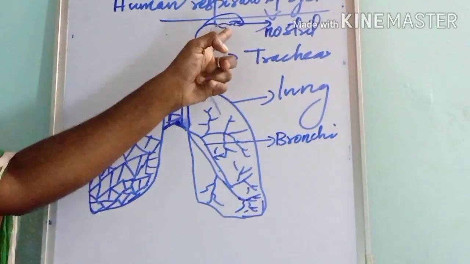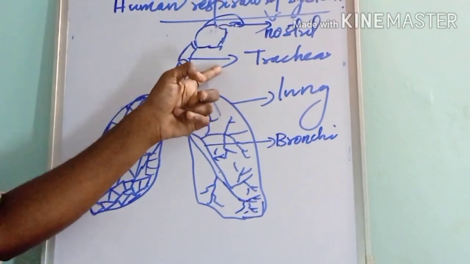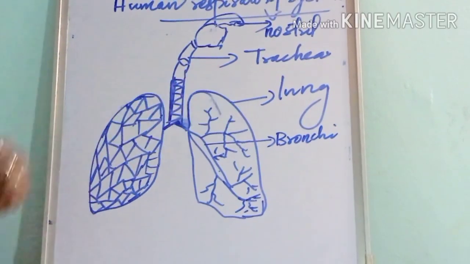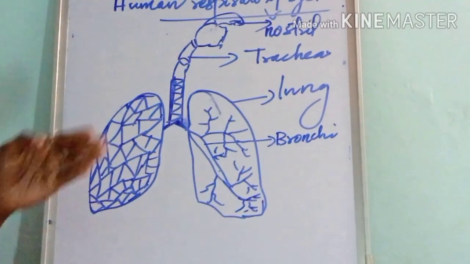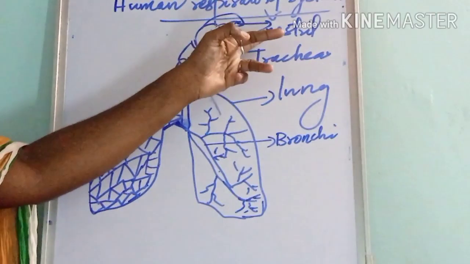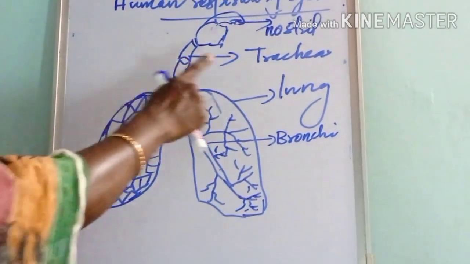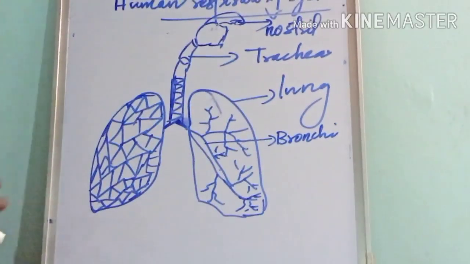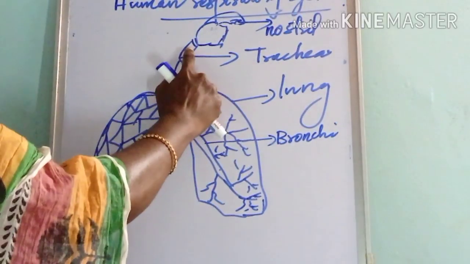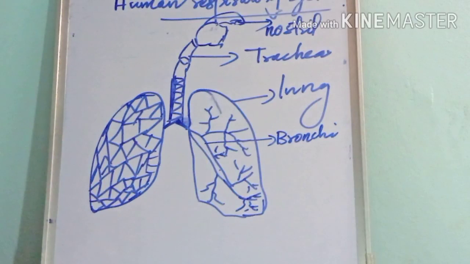After that, the air passes through another structure called the trachea. First it passes through the nostril, then it goes to a tube-like structure called the trachea. The air passes through a tube-like structure called what? The trachea, which is also known as the windpipe.